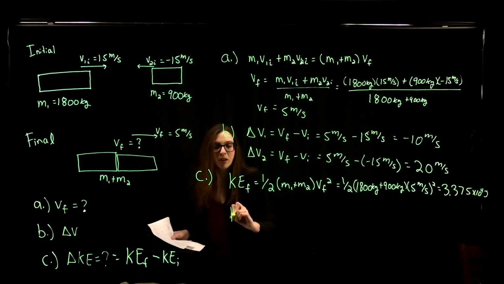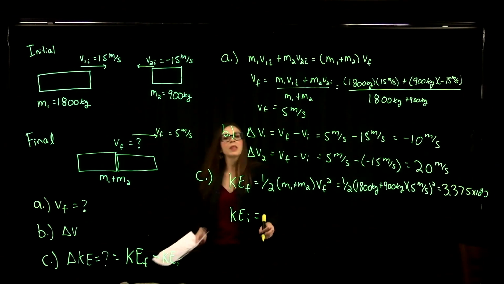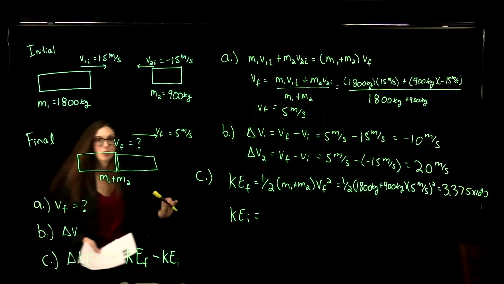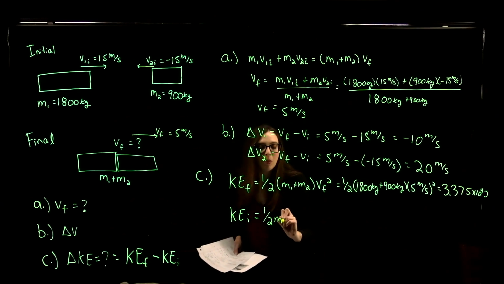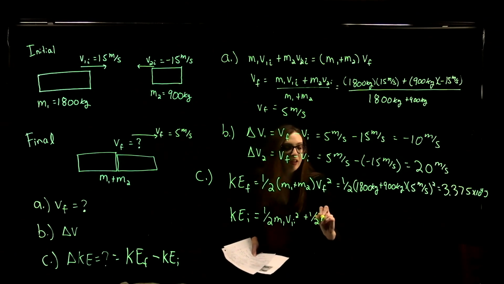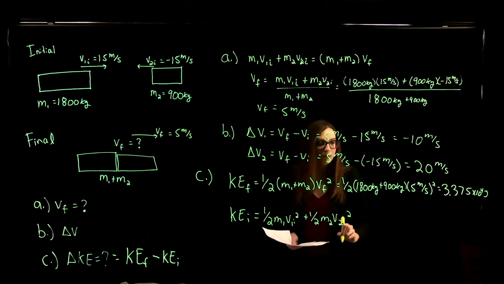And then our initial kinetic energy of our system is going to be the kinetic energy of car 1 plus the kinetic energy of car 2 before the collision. So that's going to be 1/2 m1 v1 initial squared plus 1/2 m2 v2 initial squared. Okay?